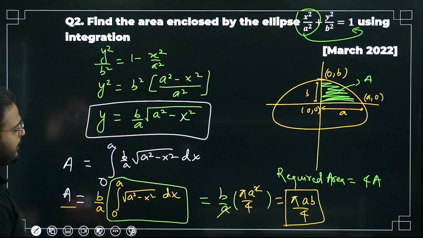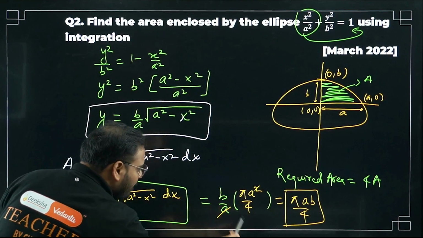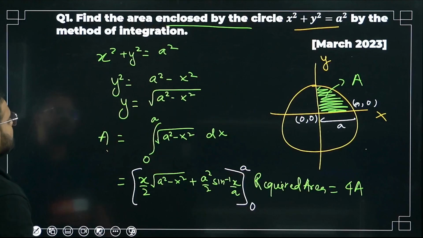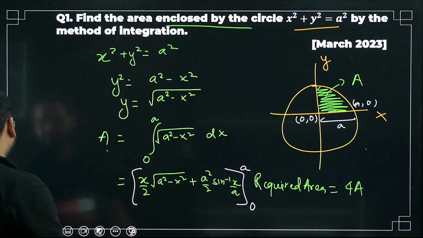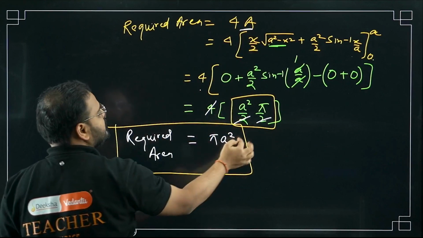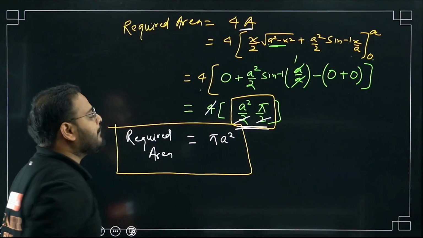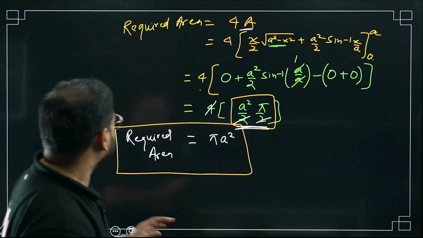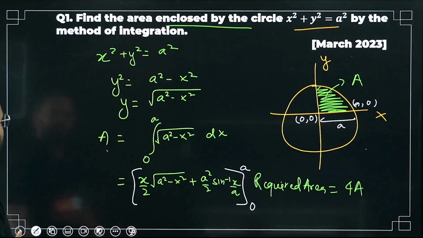Okay. Please check. The change was I have to write the integration of this form, the particular integration, which was only for the A part, which was coming without the 4. Only the A part without the 4, which was what, bacha? Over here, have a look, na? Pi A square by 4. Simple. I hope this is not a confusion anymore. So yes, clear. Question 1.